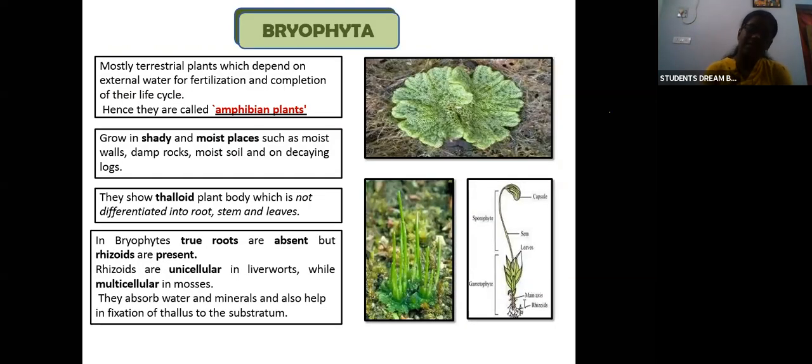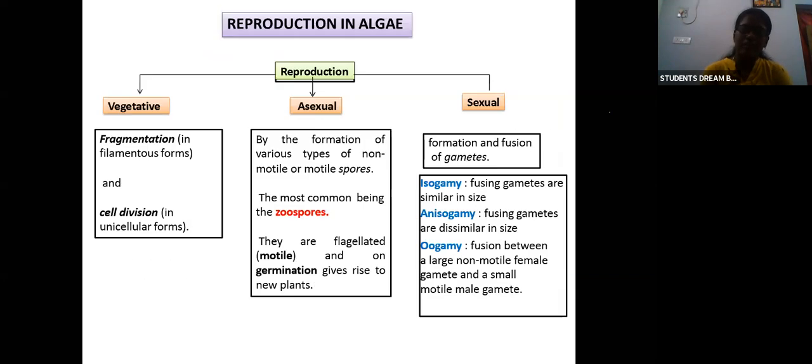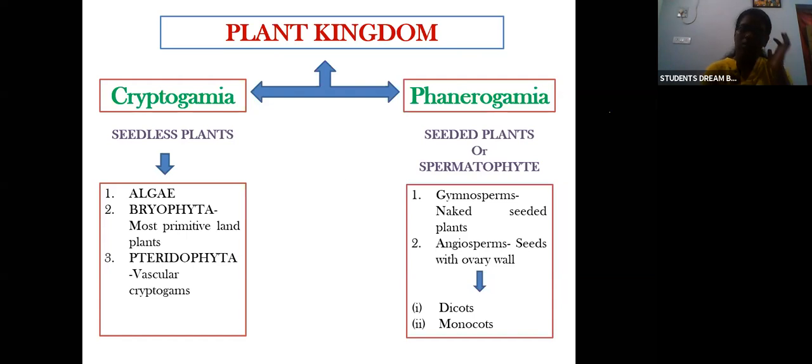Okay, so next is your bryophyta. Now everyone is clear about algae. We have now seen about algae, Cryptogamia.